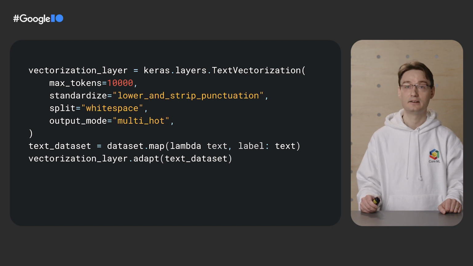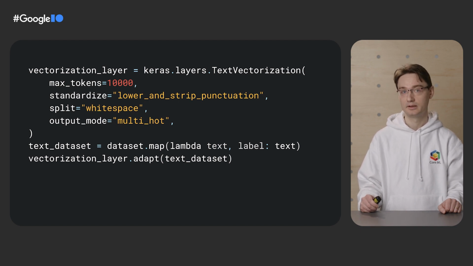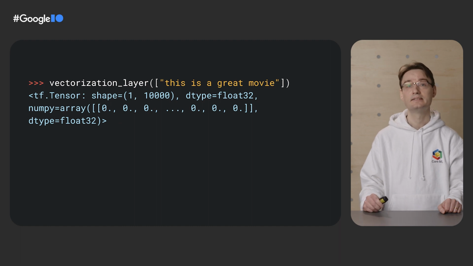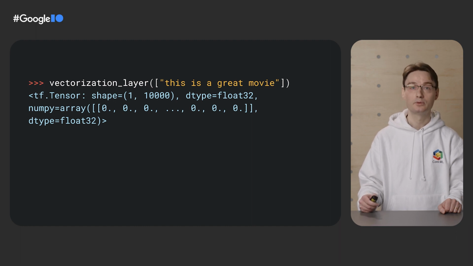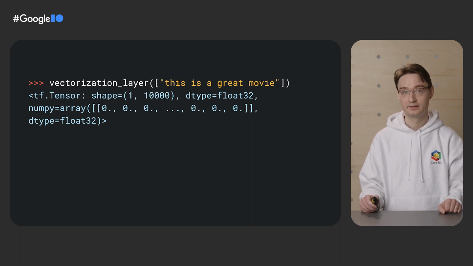Before we can start using the layer, we have to learn a vocabulary, and we do so by using the adapt method. Here we call adapt with a dataset that outputs the text samples of the training data and which discards the labels. As you can see, once the layer has learned the vocabulary, it's capable of turning a string into a binary vector that encodes what words were present in the string.